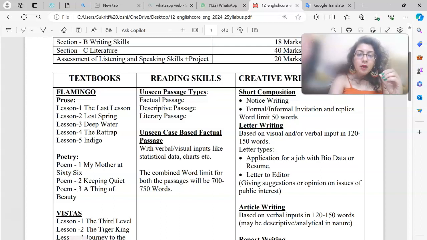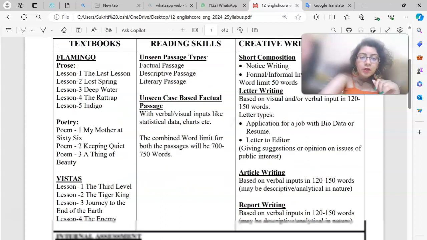Okay, so now application for these are the letter types. Now when we talk about the letter types, you have application for a job and biodata, or you may call it resume. Then you have letter to the editor, giving suggestions or opinion on issues of public interest, wherein you tend to give suggestions and your own opinion on the issues that are of public interest, not only of your interest but of public interest. Clear?